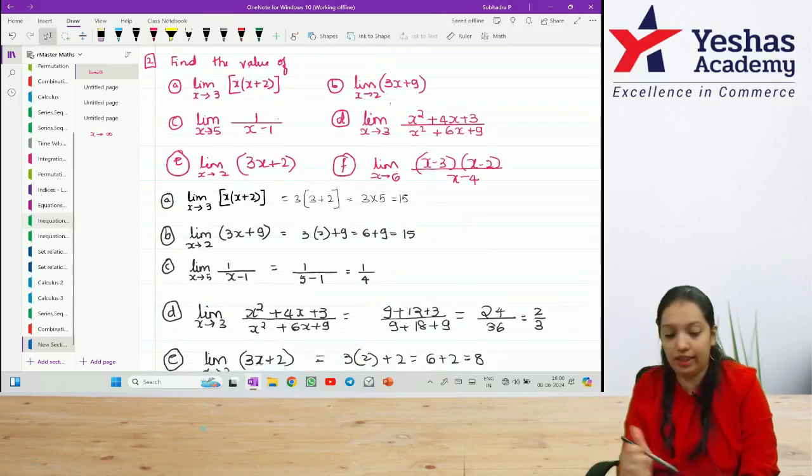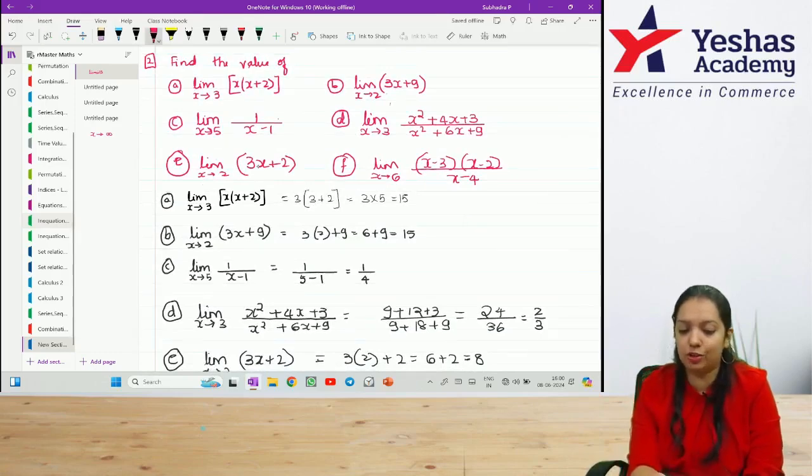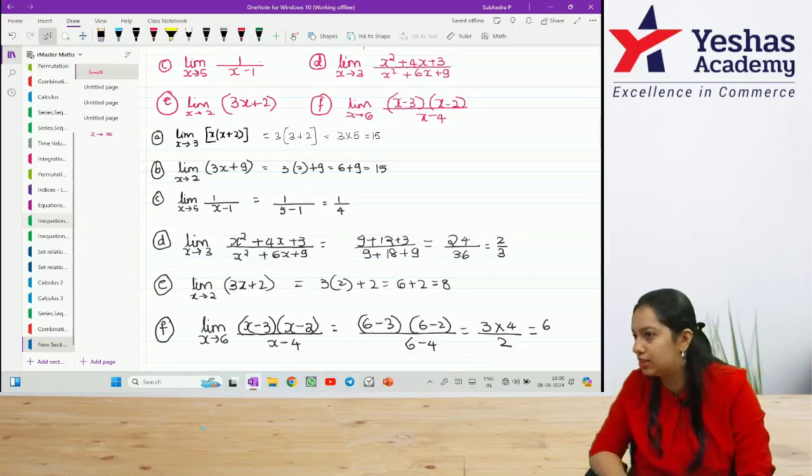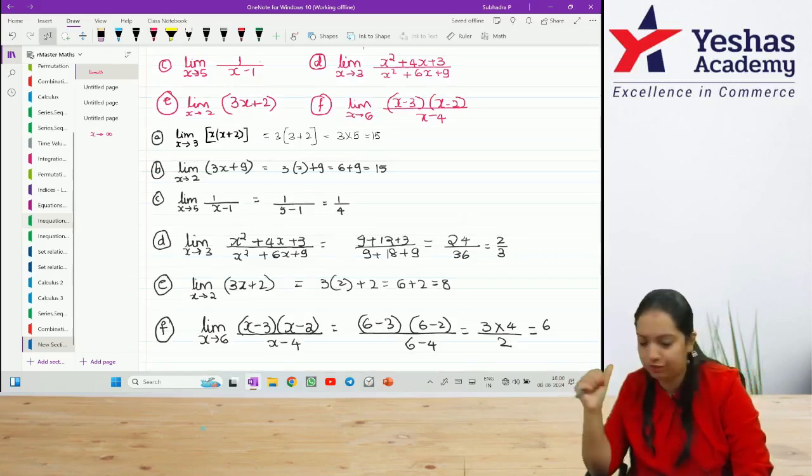Correct? Next, limit x tends to 2, 3x plus 2. In place of x, I am replacing 2 over there. 3 2s are 6 plus 2 is 8. And the last one, limit x tends to 6. So, 6 minus 3 into 6 minus 2 by 6 minus 4. Your answer is equal to 6. Everyone got this answer, very good.